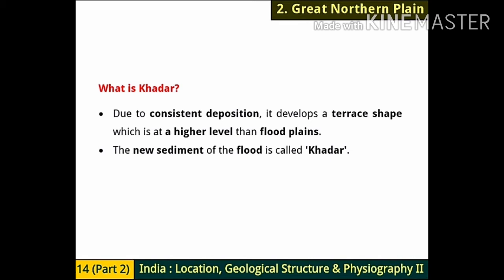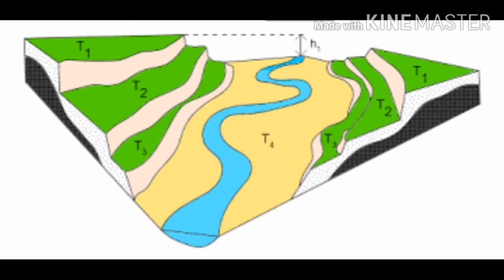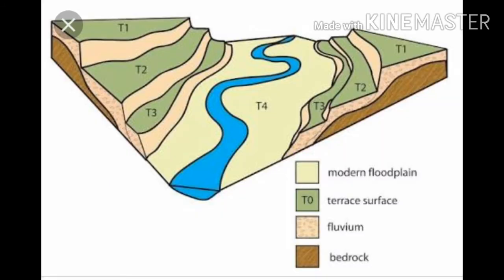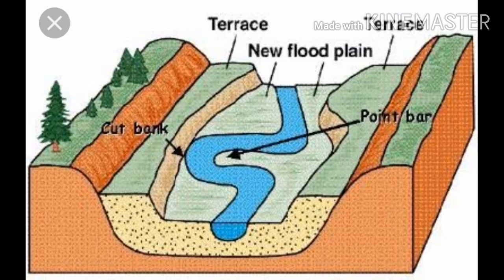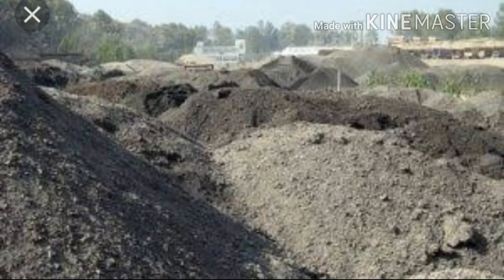Now the next one is, what is Khadar? Due to consistent deposition, it develops a terrace shape which is at a higher level than floodplains. See, now river comes and with it comes so many other things, and it develops a terrace shape. It means when these rivers are there, the flood plains are there, higher level than that, it makes a terrace shape around the river. You can see the river is deep, but around it there is a terrace shape. And when the flood comes, with the flood the new sediment comes. So the new sediments of the flood is called Khadar.